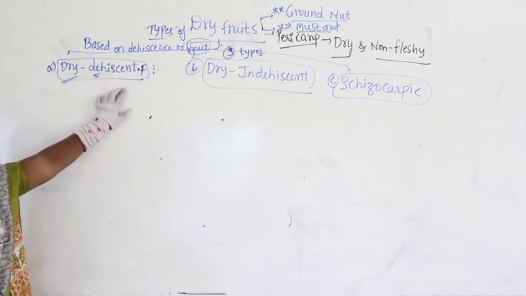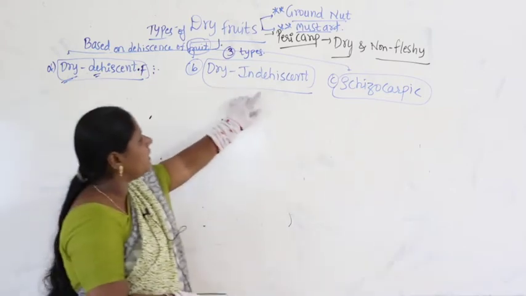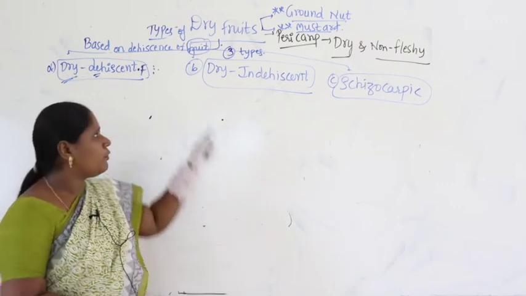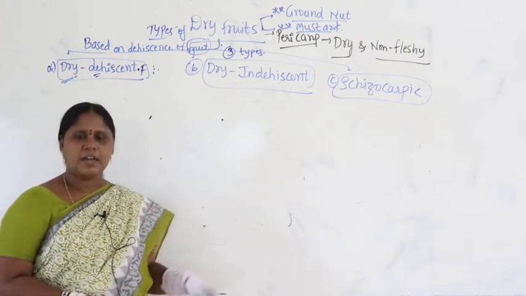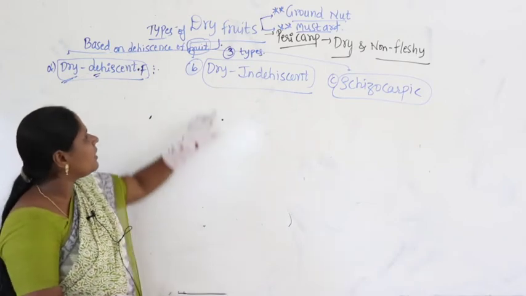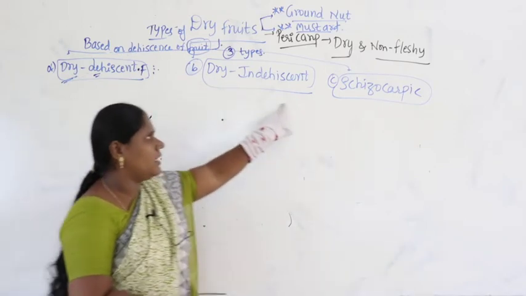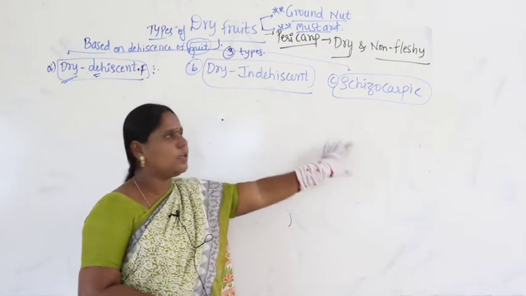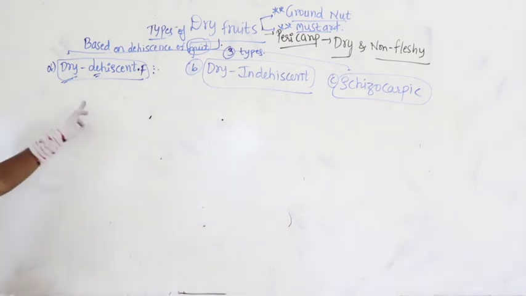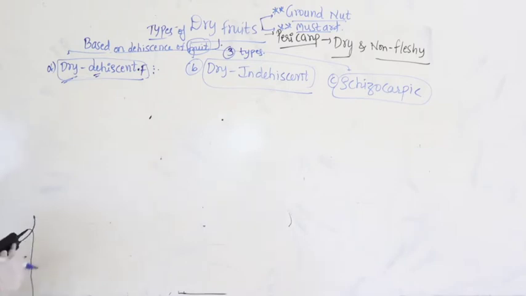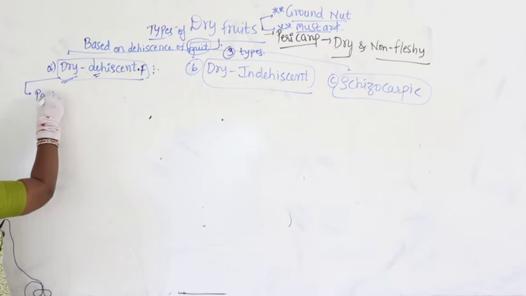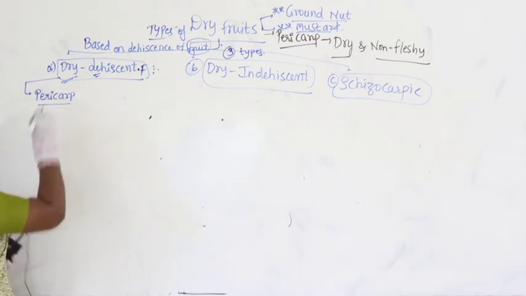Then what is the meaning of dry indehiscent fruit? The fruit which cannot be split, the fruit which cannot be dehisced. Dehisced meaning which cannot be broken. Then that will come under dry indehiscent. Coming to schizocarpic, the total nature of the fruit is completely different. Now coming to dry dehiscent fruit, when we take the dry dehiscent fruit, in this I am writing pericarp is, what is the meaning of pericarp?